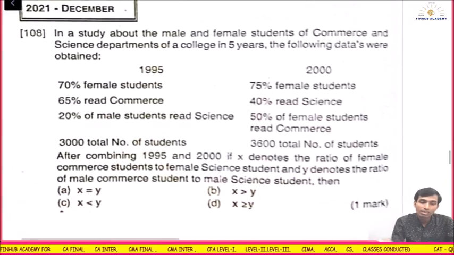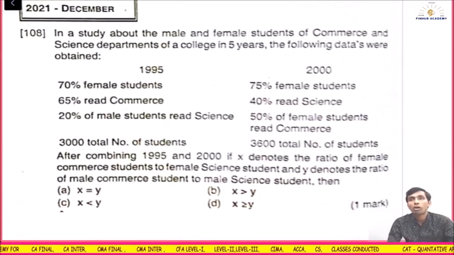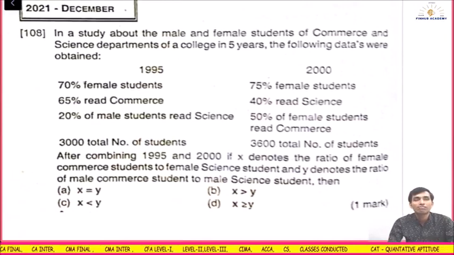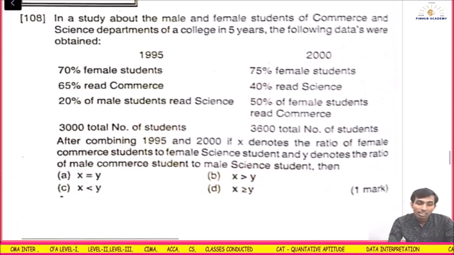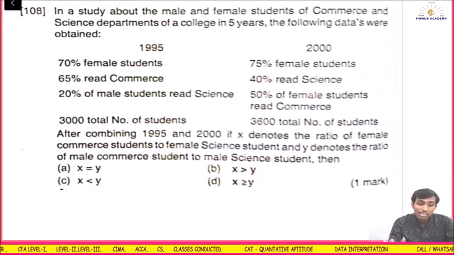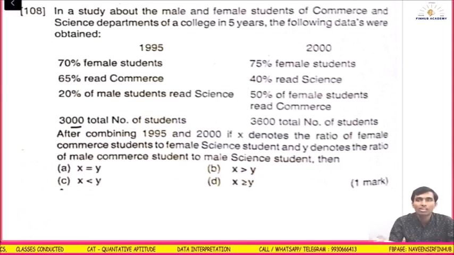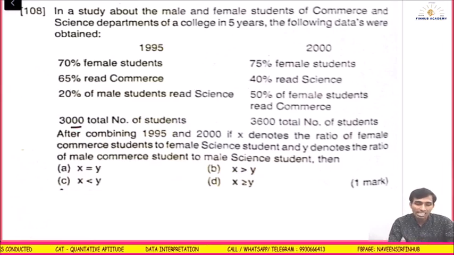In a study about male and female students of commerce and science departments of a college in 5 years, the following data were obtained. In 1995, 70% female students, that means 30% male. In 2000, 75% female, that means 25% male. 65% read commerce. So I will assume the total number of students is 3000.